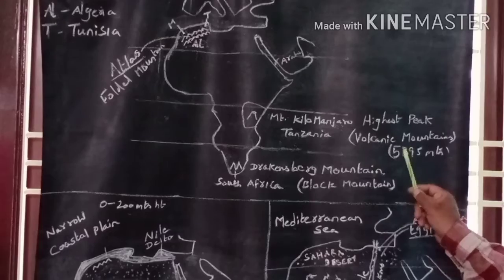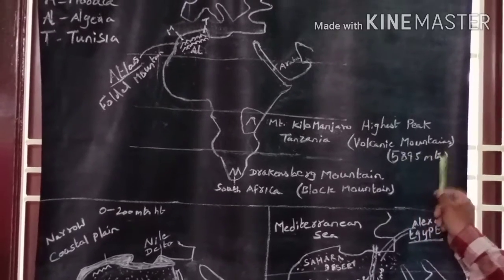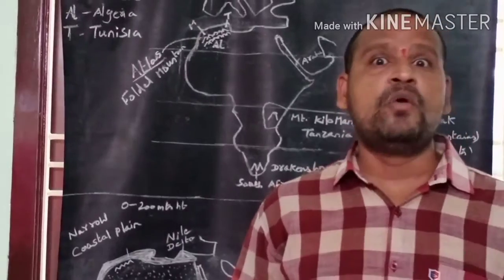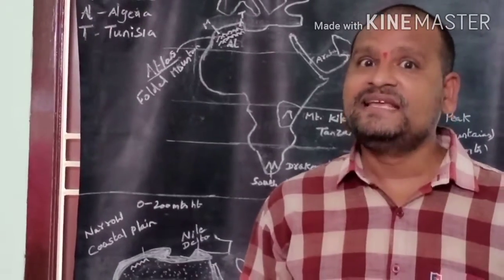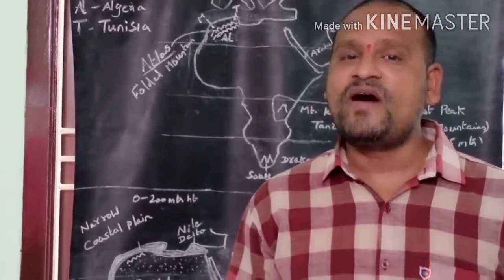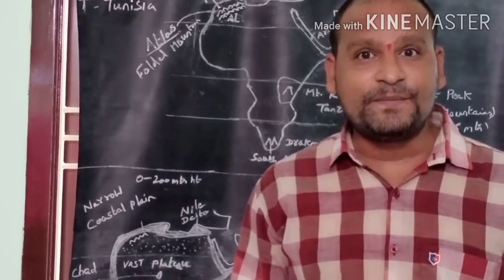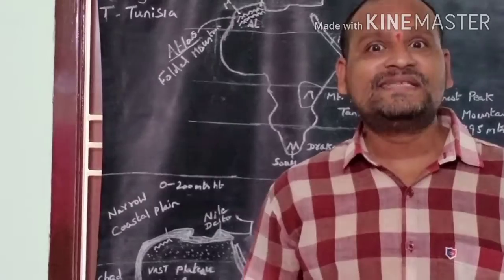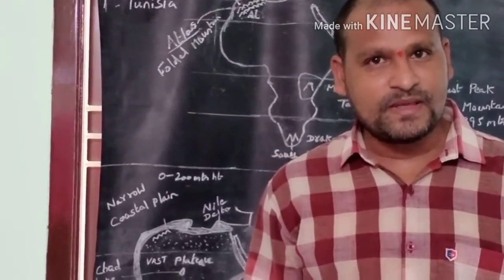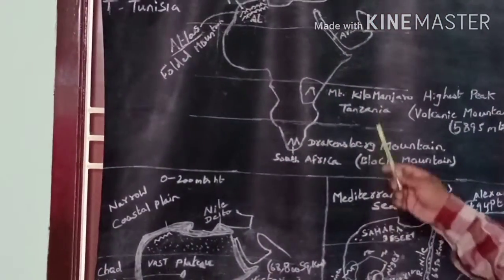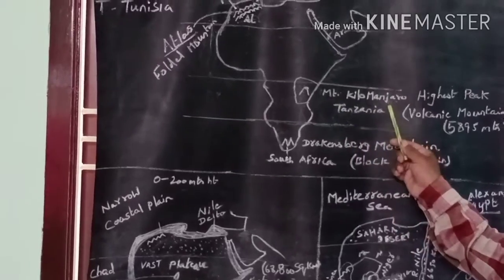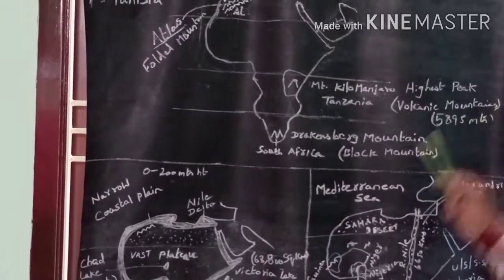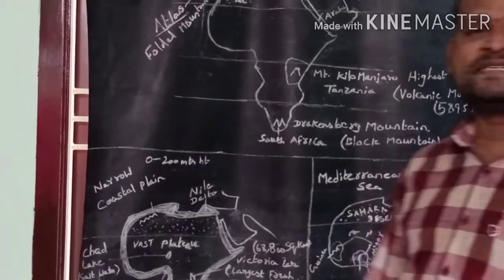Its height is 5,895 meters. Once again, children, the highest peak in the world, Mount Everest. Its height is 8,848 meters. The highest peak in India, K2. Its height is 8,611 meters. The highest peak in the Africa continent is Mount Kilimanjaro. Its height is 5,895 meters.